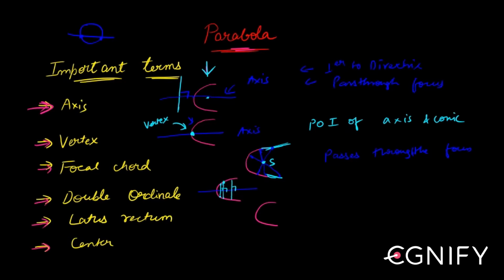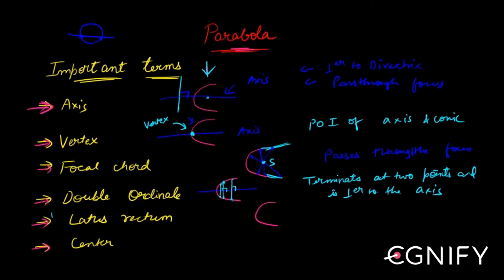So a double ordinate terminates at 2 points and is perpendicular to the axis. That's how it goes when it comes to double ordinate.